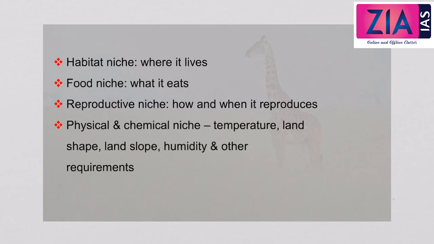Now different types of niche. So first one is habitat niche. So it is where the species lives, and we have the food niche, that is what the species eats.